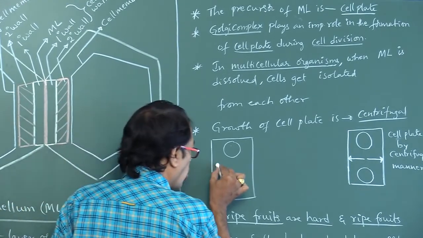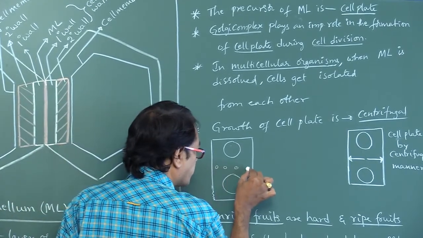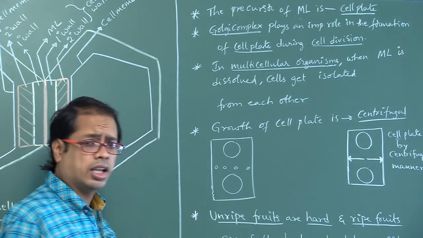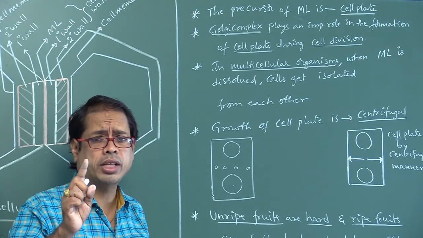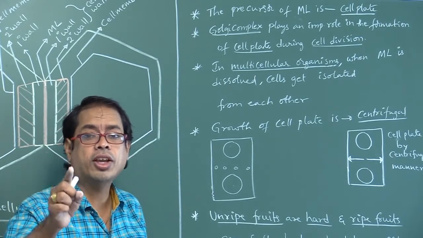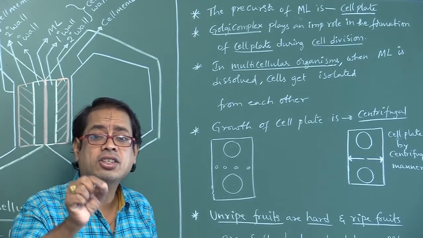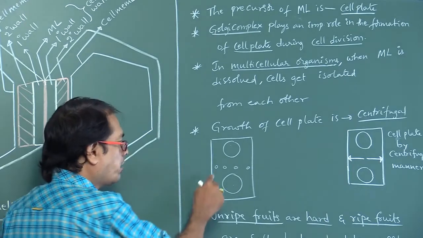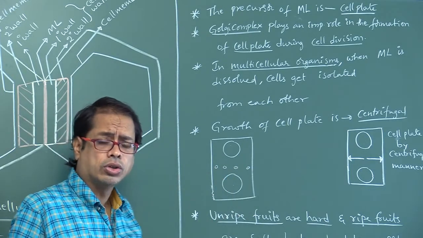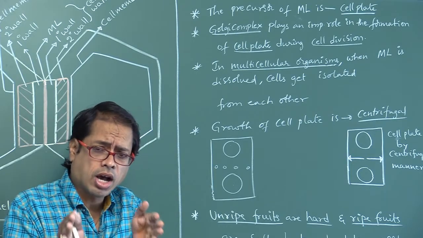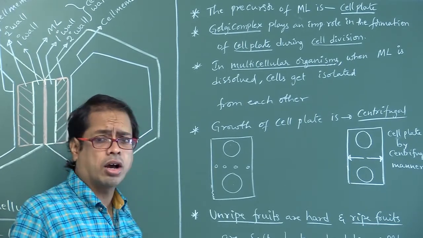So vesicles of Golgi complex, try to remember that cell organelle, Golgi complex. Vesicles of Golgi complex come at the equatorial plate, at the center of the cell. Those vesicles are fused together and form the cell plate.